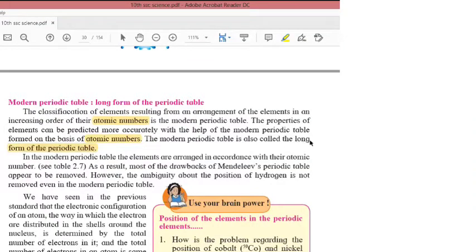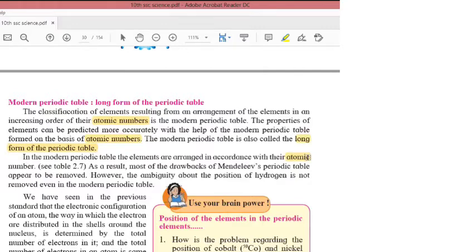So the long form of the periodic table is nothing but the modern periodic table. In the modern periodic table, the elements are arranged in accordance with their atomic number. So according to the atomic number, the elements are arranged. As a result, most of the drawbacks of Mendeleev's periodic table appear to be removed.